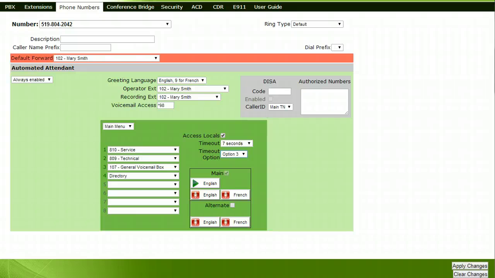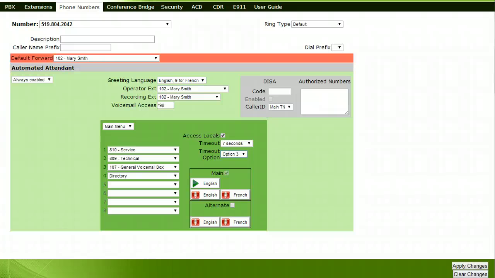To record your main greeting, press the red English microphone tab under Main. The extension that was selected beside the recording extension option will ring. Pick up the handset and follow the attendant's prompts for recording and saving the greeting. Once a greeting has been recorded, you will notice a green arrow which notifies you that a greeting has been added. To listen to the greeting again, press this green arrow and the recording will play back through the recording extension's handset.